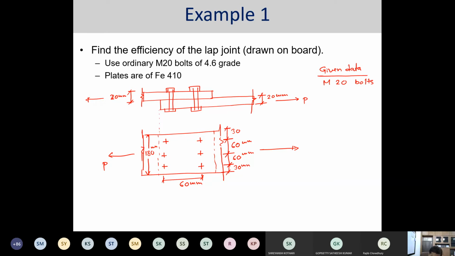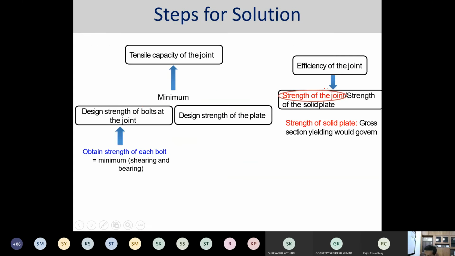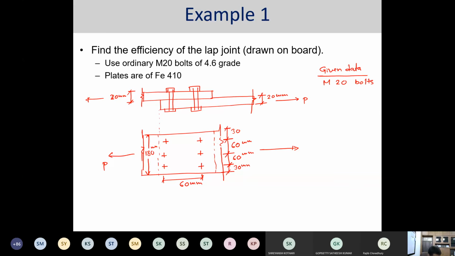Okay. So the given data is M20 bolt. What is the grade of the bolt? Grade of the bolt is 4.6, and you can consider Fe 410, that means E 250.